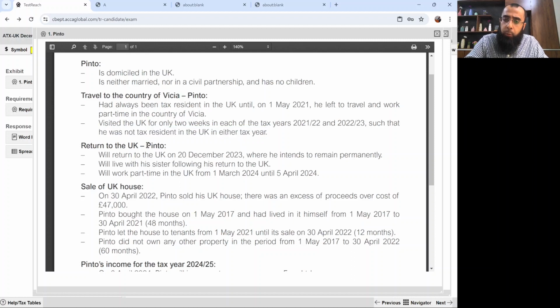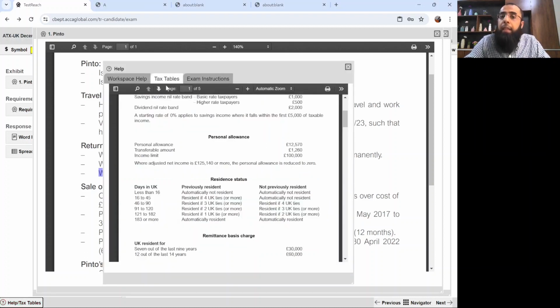Now, return to the UK. Pinto will return to the UK on 20th December 2023, where he intends to remain permanently. He will live with his sister following his return to the UK. He will work part-time in the UK from 1st March 2024 until 5th April 2024. Okay. Now, first of all, you go to the tax rate sheets. In the tax tables, in the examination, it will be available to you.